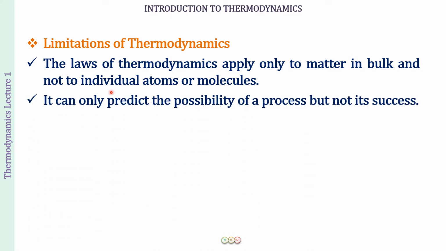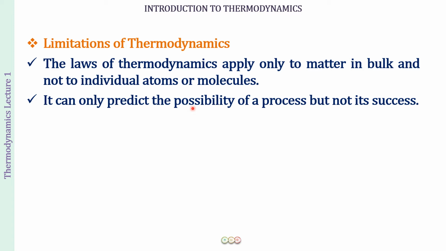Next, it can only predict the possibility of a process but not its success. These laws of thermodynamics are based upon the study of the start of a reaction and the end of the reaction. It does not tell us what is happening in between, the path of the reaction, that we do not come to know. So we can only predict the possibility of a process because we do not know the path, how many hurdles can be there.